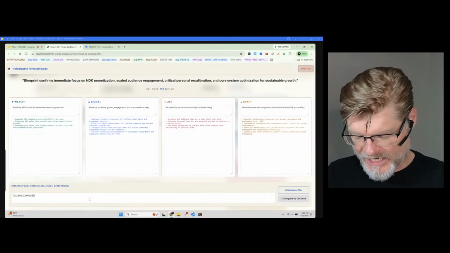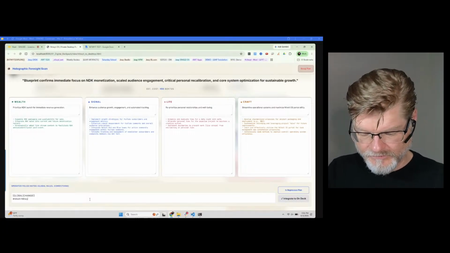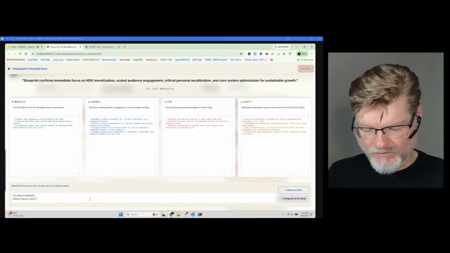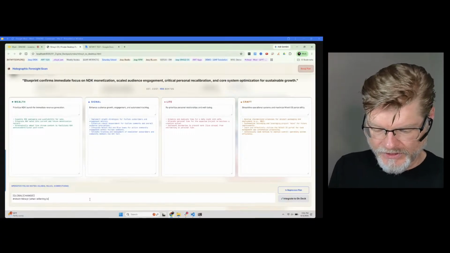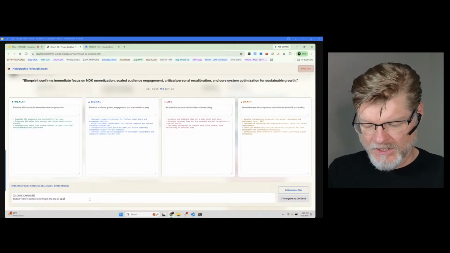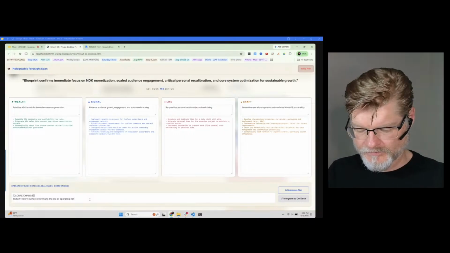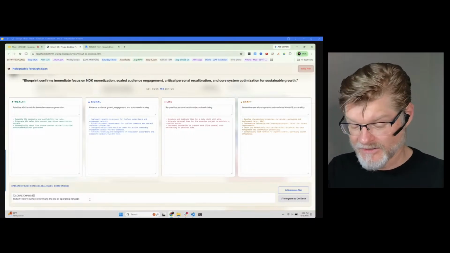And then I'm going to say hashtag nitwit equals nitwit when referring to the OS or operating network. More on that later.